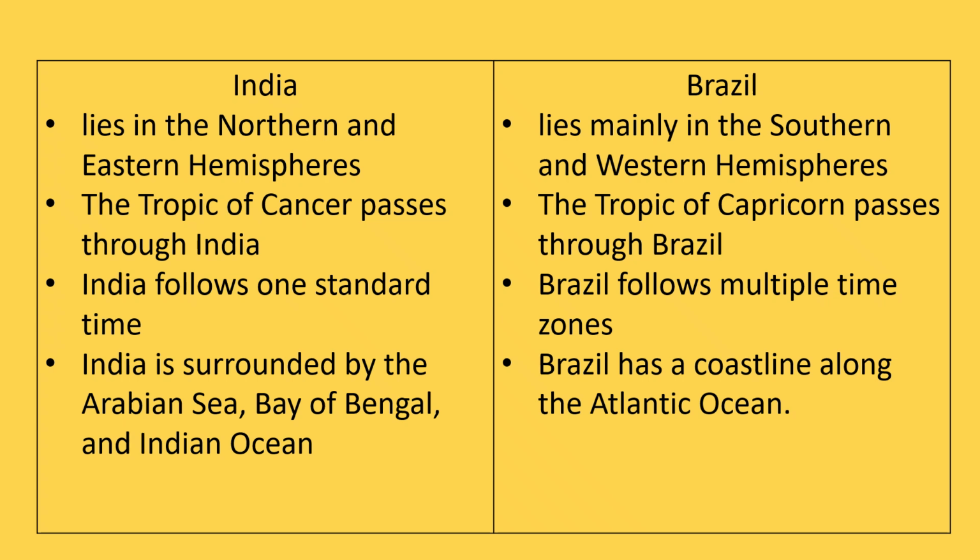Now, let's comprehend certain differences that we learned about India and Brazil. India lies in the northern and eastern hemispheres. The Tropic of Cancer passes through India. India follows one standard time. India is surrounded by the Arabian Sea, Bay of Bengal and Indian Ocean. While Brazil lies mainly in the southern and western hemispheres, the Tropic of Capricorn passes through Brazil. Brazil follows multiple time zones. Brazil has a coastline along the Atlantic Ocean.